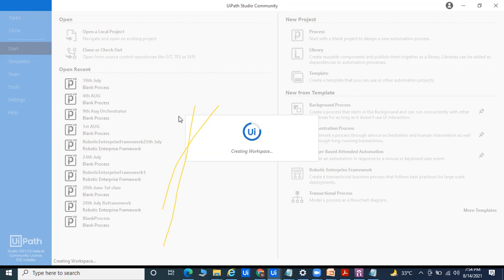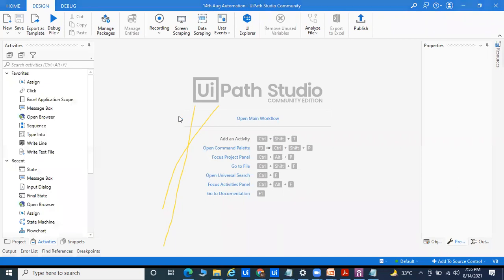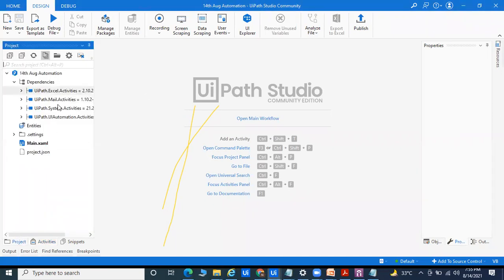So multiple things there. By default, they install some dependencies, and based on the dependencies we are able to automate the process. Without dependencies, it's not possible to automate. So by default, they provide four dependencies: mail, Excel, UI. But apart from that, if you want to install more, you can go to Manage Packages and install it. Right now you can see the project has Excel, mail, system and UI automation. These are the four dependencies they provide by default.